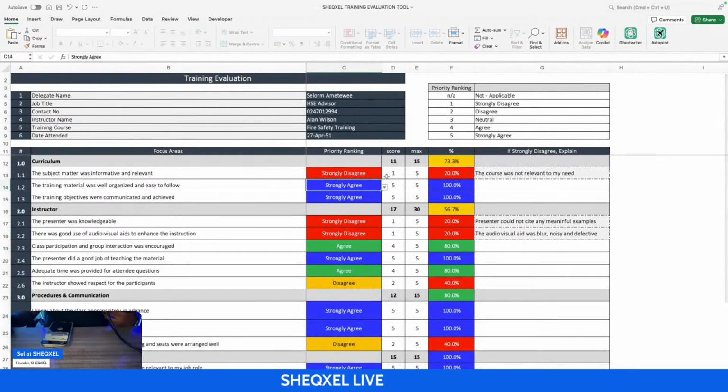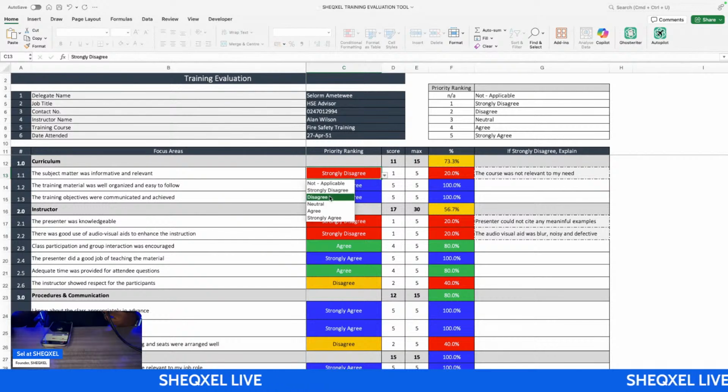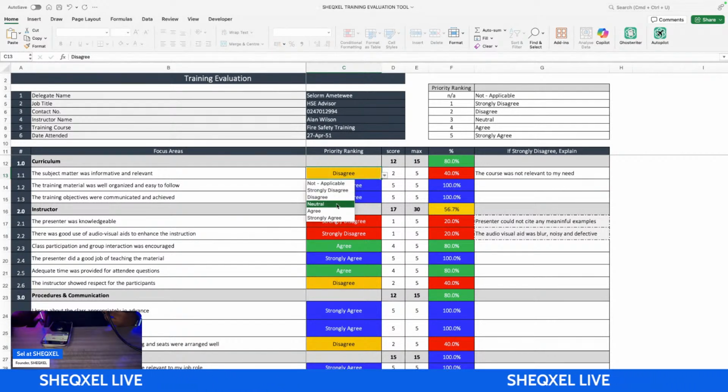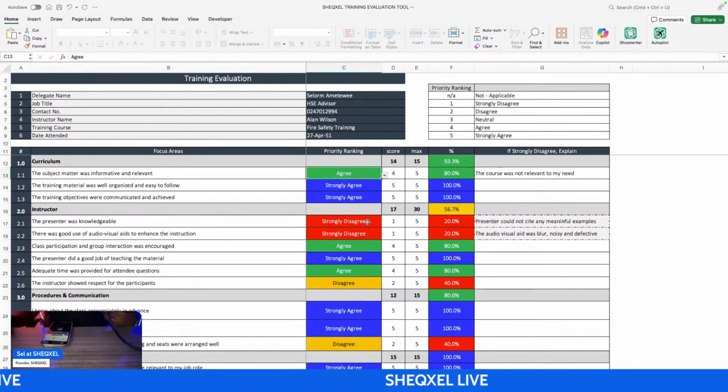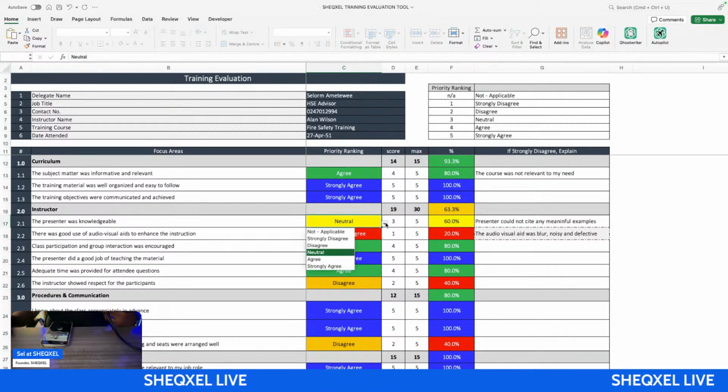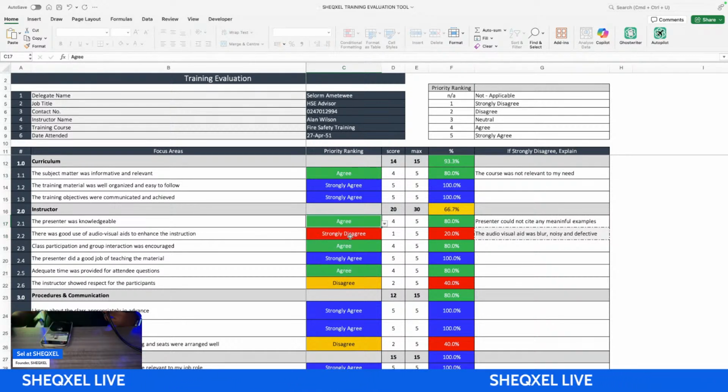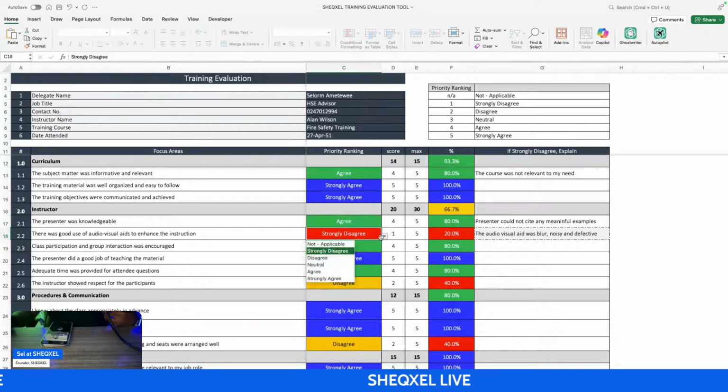Let's try to do this again. Let me just change this to agree. I'm going to make it agree. I'm going to make these ones also agree, and we'll look at something. Sorry, agree. I'll make this one agree as well. Okay.